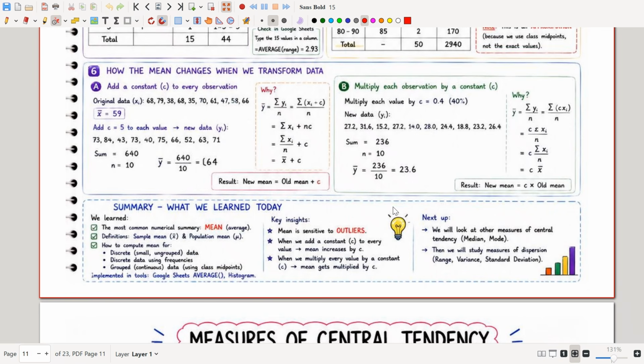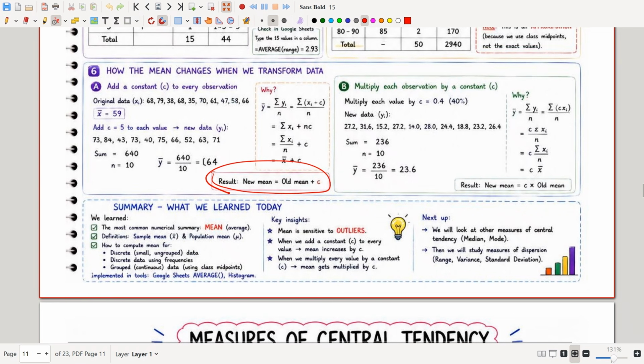When you add a constant to every observation, see, for the original data the mean was 59, and then I'm adding a constant c equal to 5 to each value. Then the new data will also have the mean plus 5. The new mean will be the old mean plus that constant c. Okay, so you have to remember this.